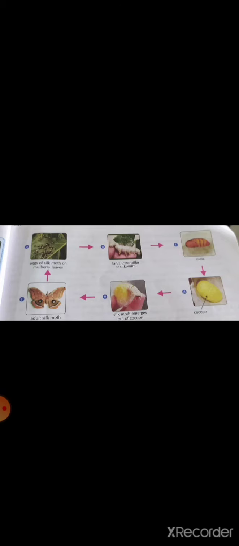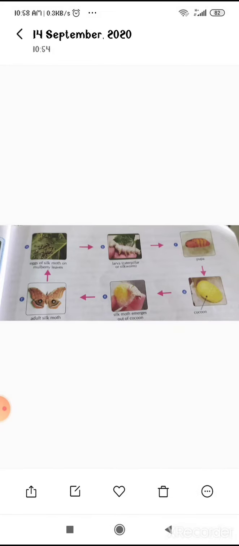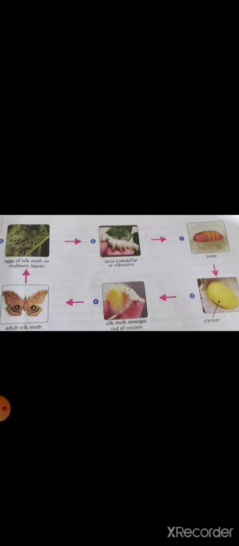The eggs are kept in perforated, meaning having holes, cardboard boxes on bamboo trays under hygienic conditions, suitable temperature and humidity. The eggs are warmed to the suitable temperature in an incubator. What is the meaning of incubator? An electrically warmed box inside which a substance can be kept at the desired temperature.